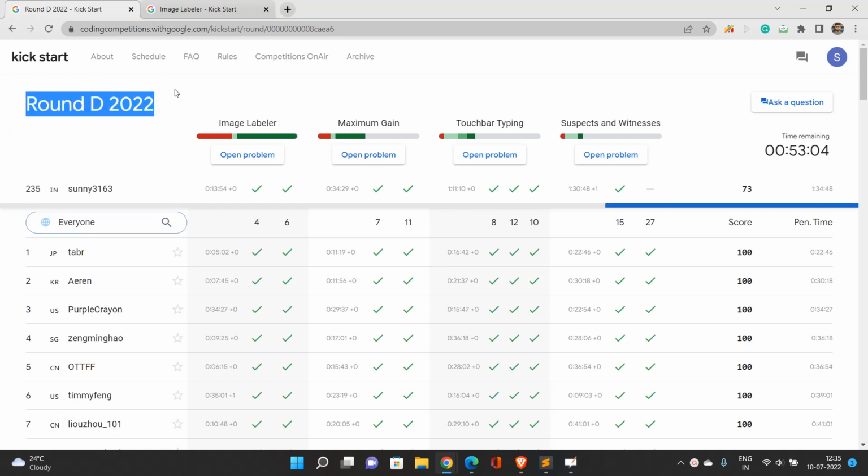Round B 2022. Yes, today is the Google Kickstart Round B, and there are four problems in this contest, and we are going to discuss each of the problems one by one.